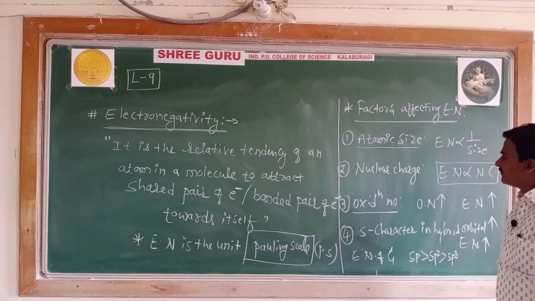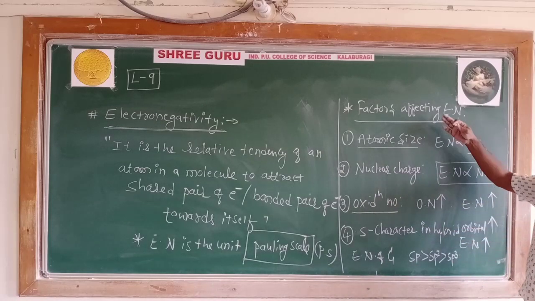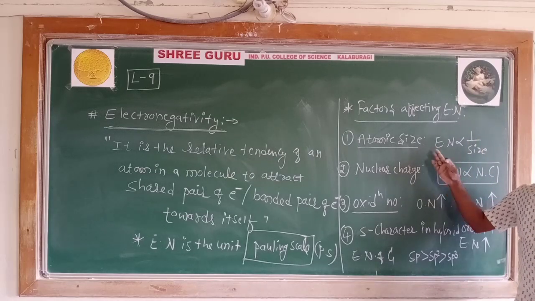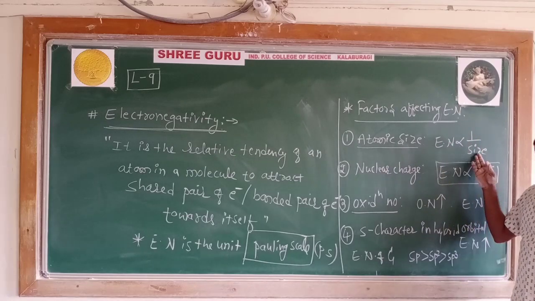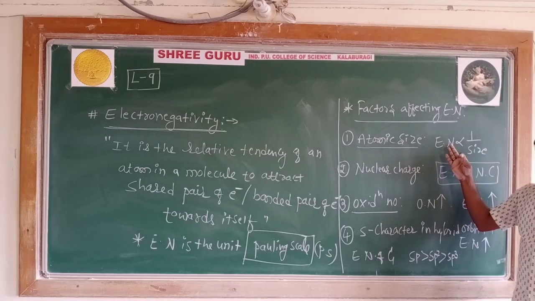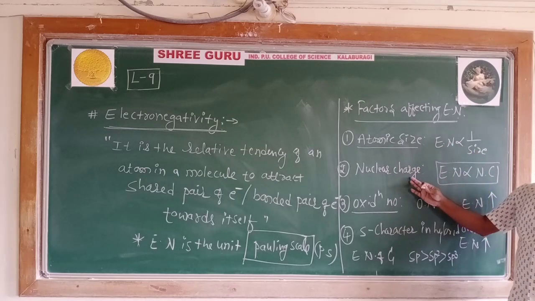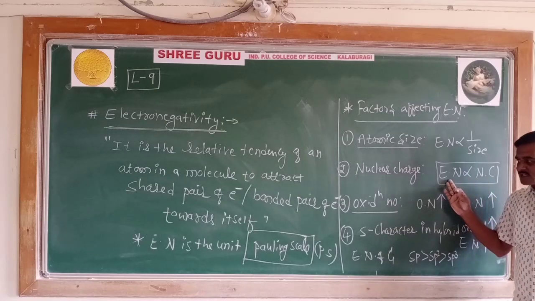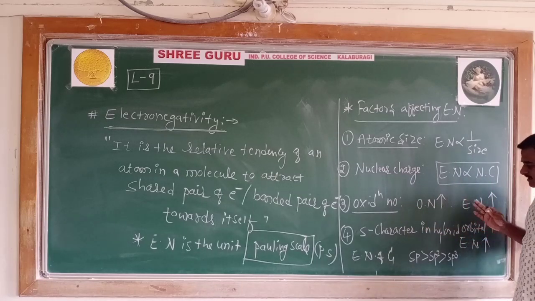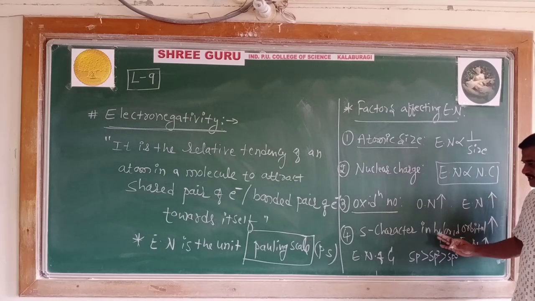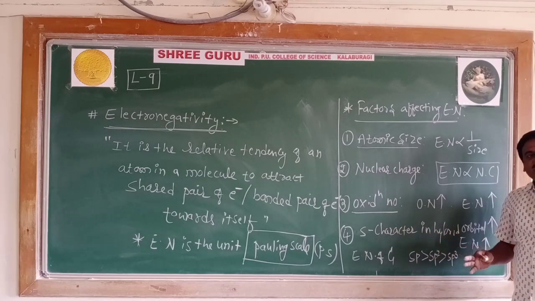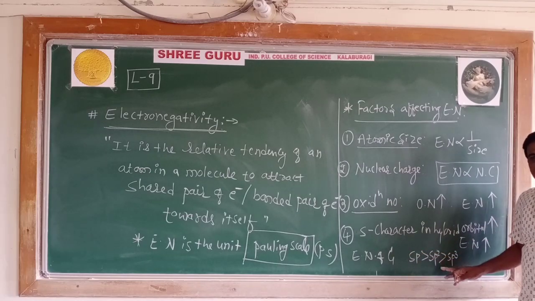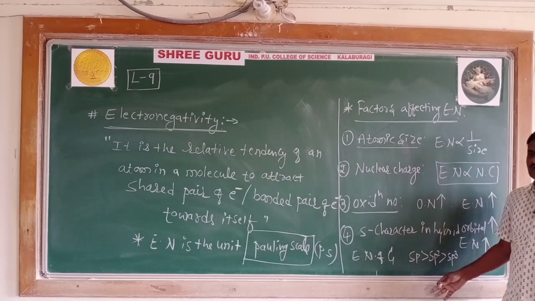This is the order. I conclude: what are the factors affecting electronegativity? Atomic size. As a point of note, the larger the size, the lesser the electronegativity, and vice versa. Second, nuclear charge: as the nuclear charge increases, electronegativity also increases. As the oxidation number increases, the electronegativity value also increases. And in the hybrid orbital, as the s character increases, the electronegativity also increases. These are the four important factors.